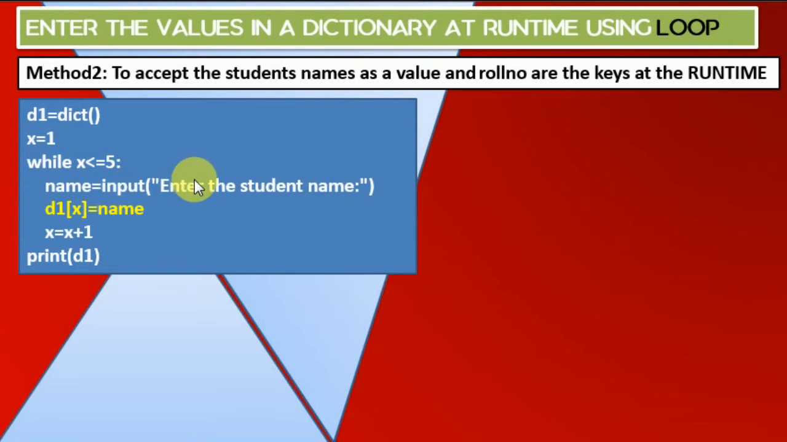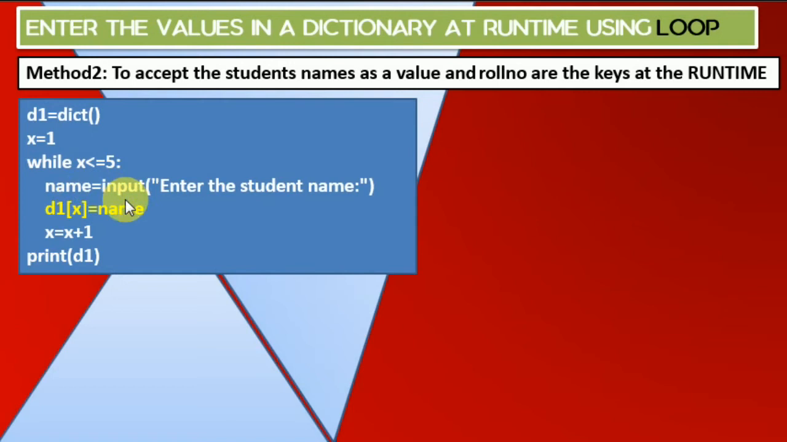Name equals input, enter the student name. This name is going to store the name of the student, and when we enter the name, d1 of x equals name. This x becomes the key, number 1, 2, 3, 4. Why? Because x equals x plus 1, and at the same time whatever name we enter is going to be stored inside and become a part of that key.